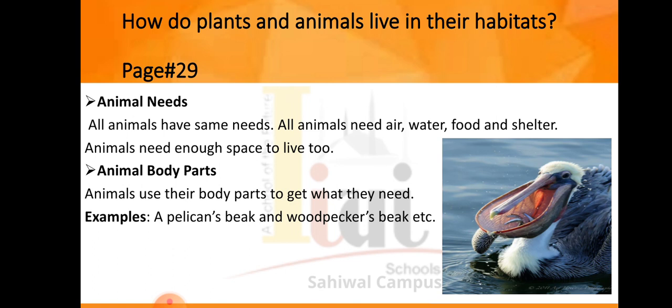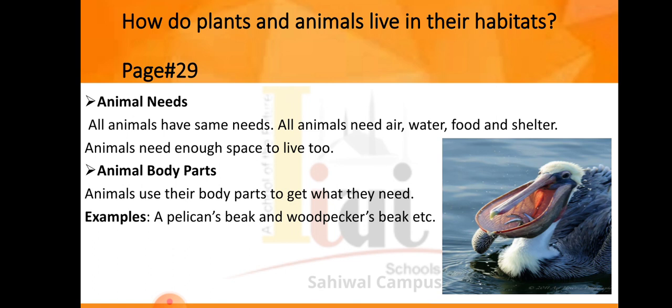Robin's beak is long and thin. A robin puts its beak into the soil to catch earthworms. Actually, robin has a long and thin beak, so it puts its thin and long beak into the soil and catches earthworms, insects, worms to fulfill its needs of food. Now you have to match the animal with the correct statement and also label the animals. Write down the name of animal below the picture which you think is the right name for that animal.